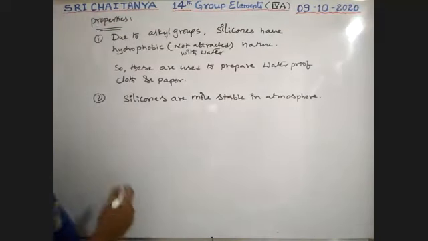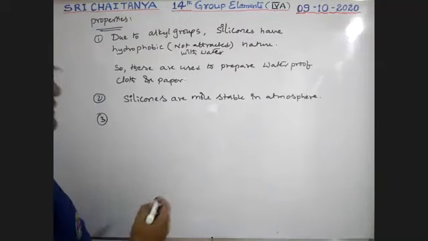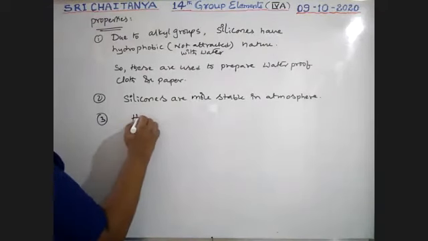Next point, these are thermally stable and heat resistant groups.